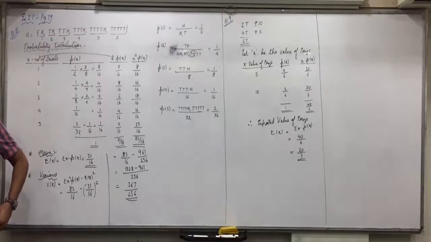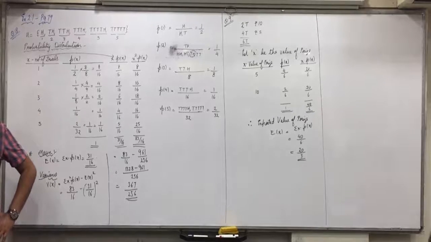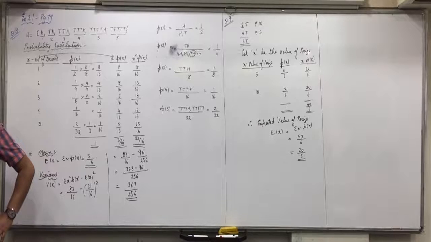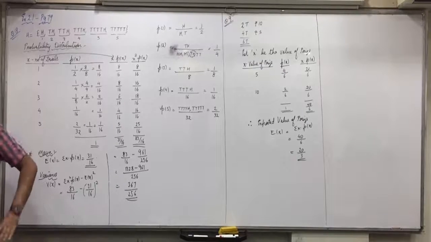Determine whether the values given below are appropriate. This is what we have to just conclude. The values which are given below are appropriate, means they are possible or not possible. We just have to determine they are possible or not possible. As the values of a probability distribution of a discrete random variable x, which assumes the values 1, 2, 3 and 4 only. Only 4 values of x are possible. 1, 2, 3, 4. P of 1 is given 0.25. P of 2 is given 0.75. P of 3 is given 0.25 and P of 4 is minus 0.25.